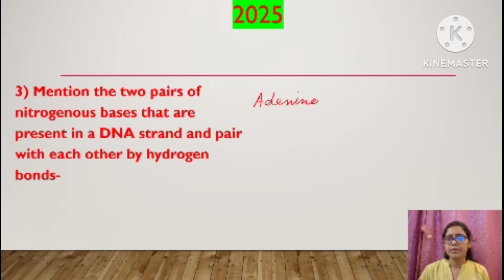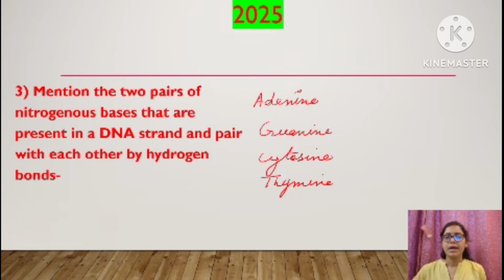Adenine, guanine, cytosine, and thymine. Adenine is represented by A, guanine by G, cytosine by C, and thymine by T. These are the 4 nitrogenous bases present in DNA.